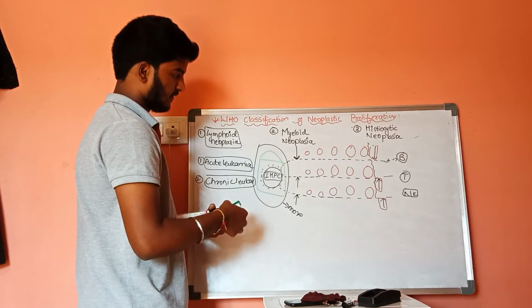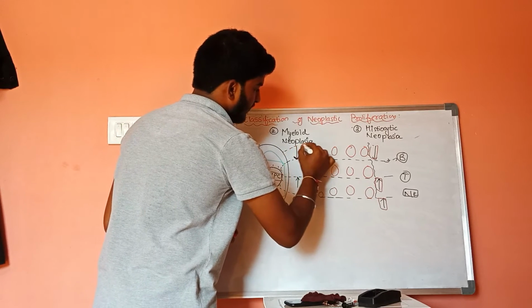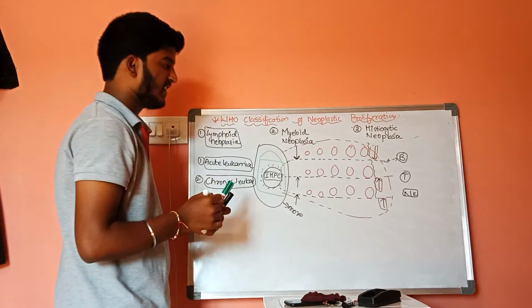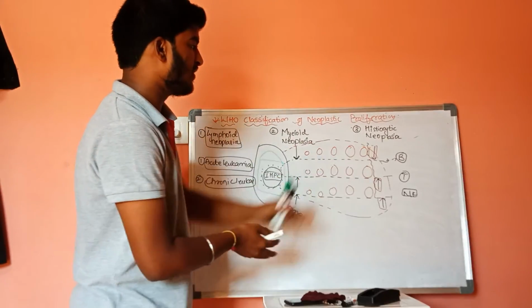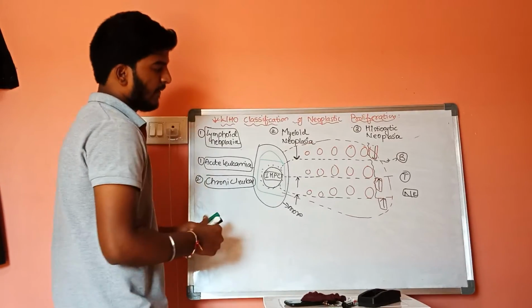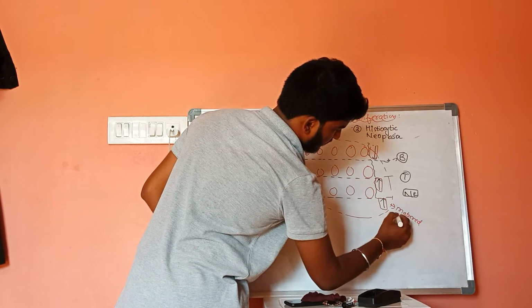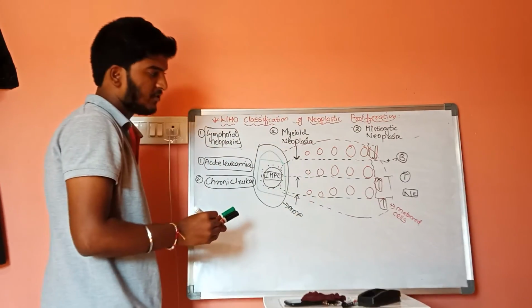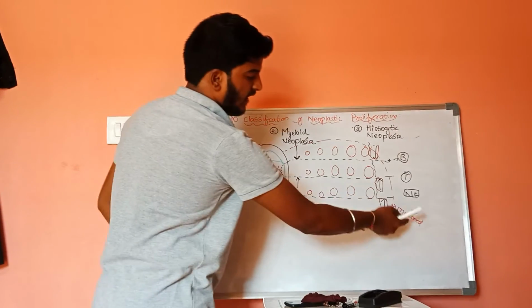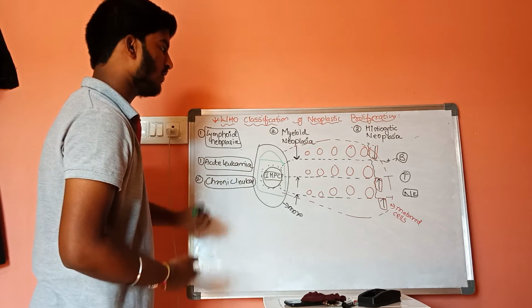whereas in the chronic leukemia condition, some amount of mature cells are present when compared to the immature cells. These are some mature cells. After some further procedures, they get converted into fully mature cells, that is B lymphocytes and T lymphocytes. That is about acute leukemia and chronic leukemia.